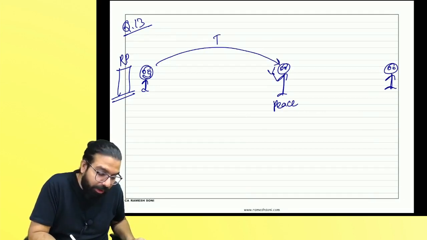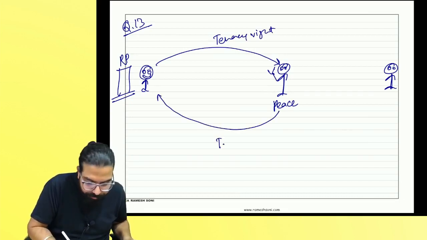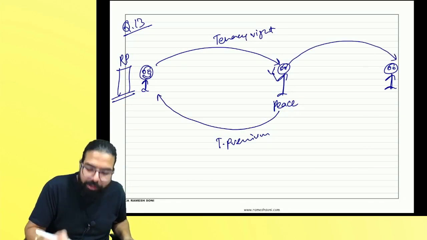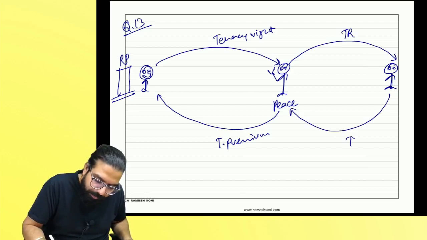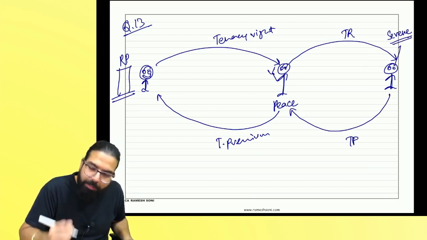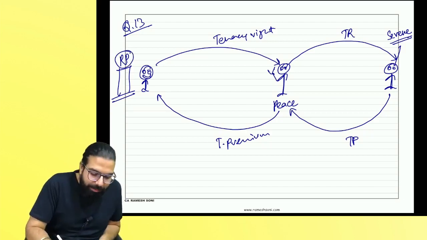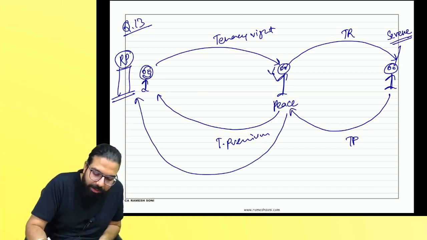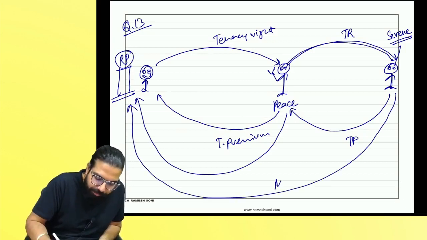Sir, you already know the question. Yes, Baba. Tenancy right. Listen. And he has gone ahead and given the tenancy premium. And then he went ahead and further sold the tenancy right and took the tenancy premium. And this guy is Mr. Seren. Are we clear, everyone? It's a residential property. They are giving monthly rent. He is also giving monthly rent. And when he went ahead and sold, he also gave monthly rent.